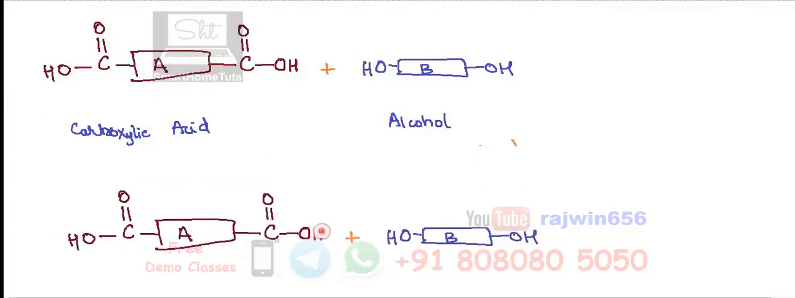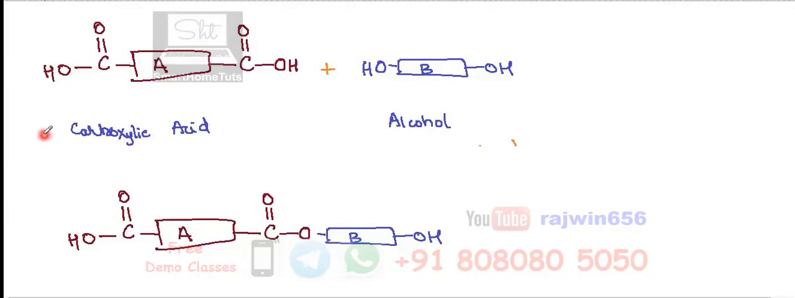I'm going to remove this H from here. I'm going to remove this OH from here, and to this chain, this part is going to get joined. So I'll just bring this closer over here and I will join this. Now the same thing is going to get repeated on the other side.